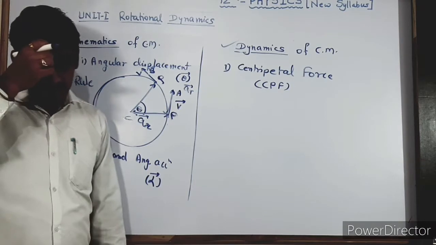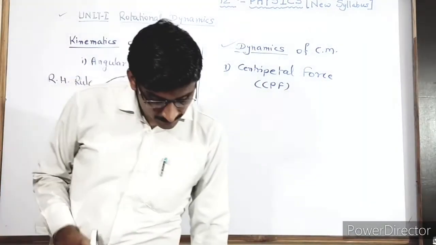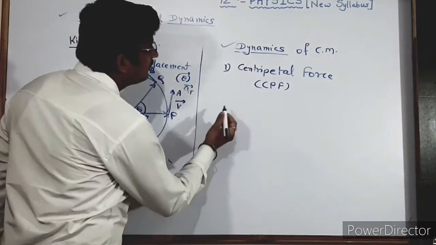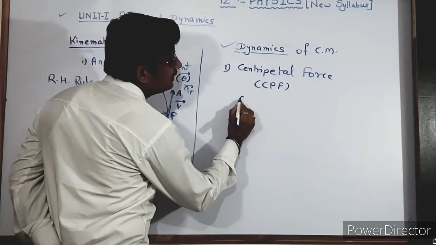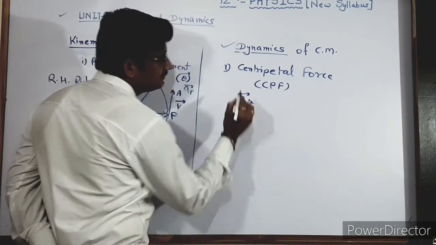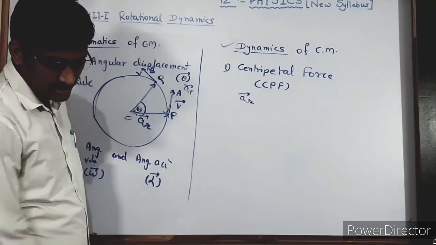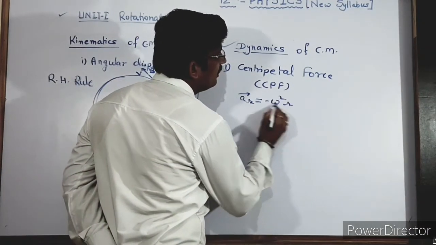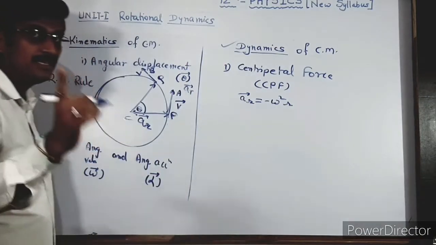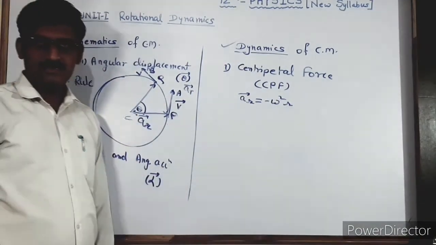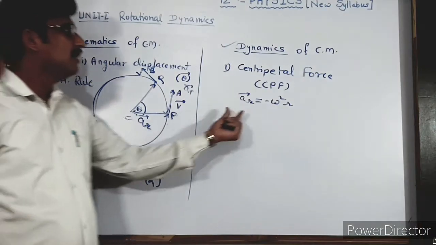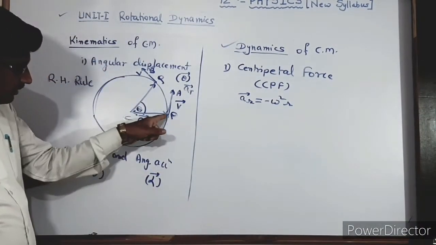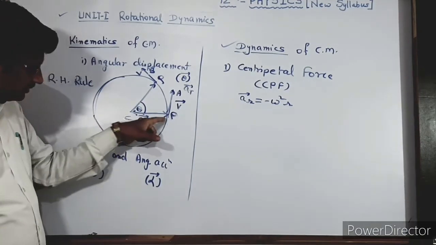And what is the formula? It is given in your book on page number 2, the last line. We can see that acceleration in centripetal force is given by AR equal to minus omega square R. What does that minus sign indicate? It indicates the opposite direction of the acceleration. Now, this acceleration AR is along the radius, and it is also toward the center.